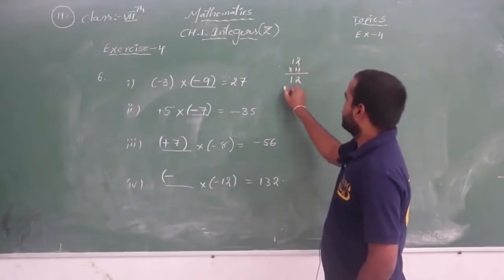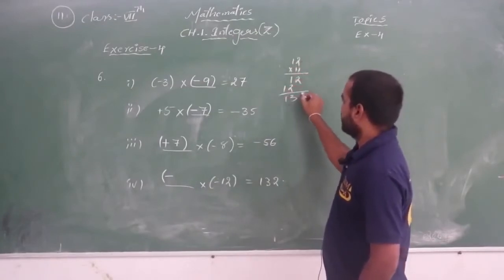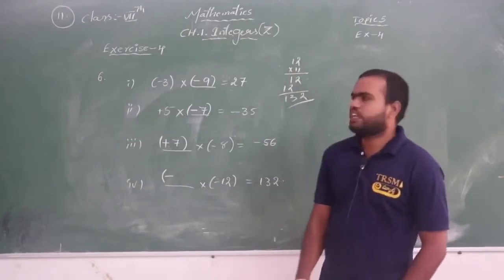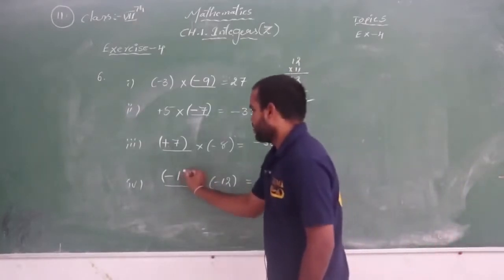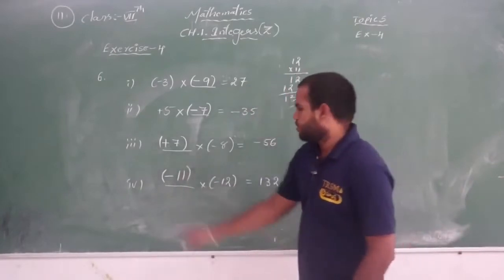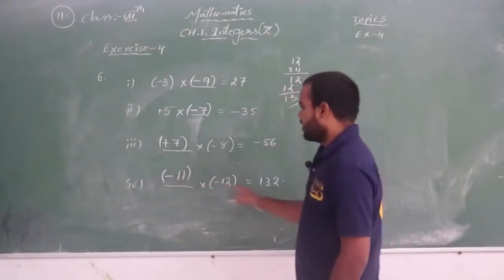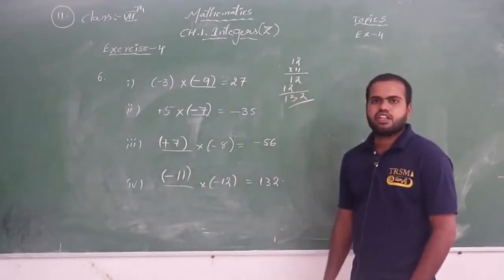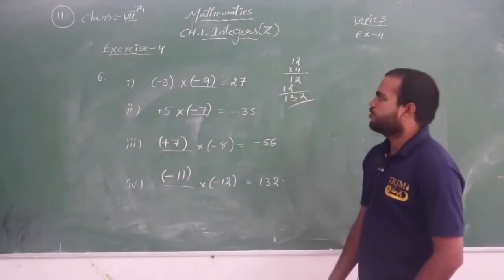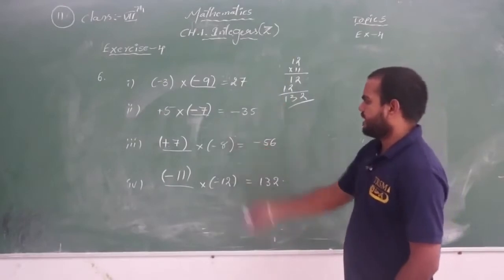It is 1 2, it is also 1 2, so it is nothing but 132. So 12 elevens is 132. What is our answer? It is minus 11. Minus into minus is plus, and 11 into 12 is 132. Okay, like this we have to complete the fill in the blanks.